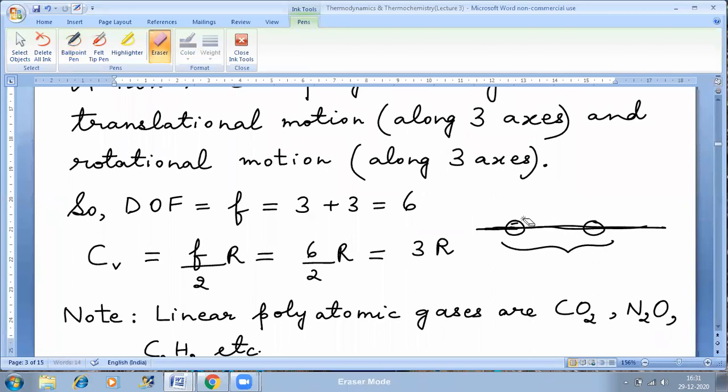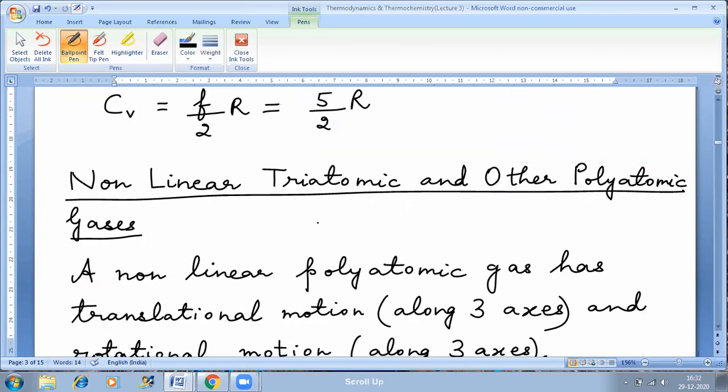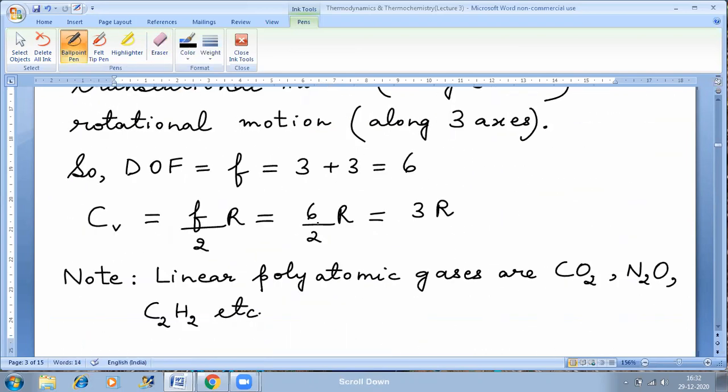So I can say that here the number of degrees of freedom is 6. How 6? 3 for translational motion and 3 for rotational motion. So 6 is the number of degrees of freedom. CV will be f by 2 R, that is 6 by 2 R, so 3R in this case. Right? CV is given by f by 2 R.